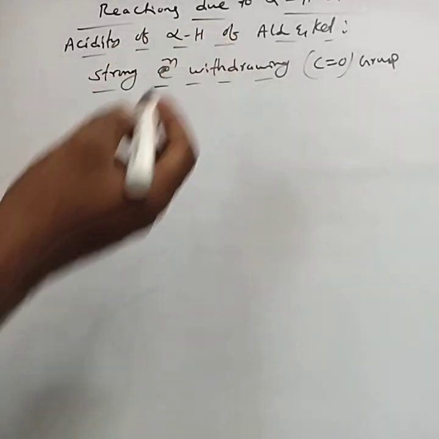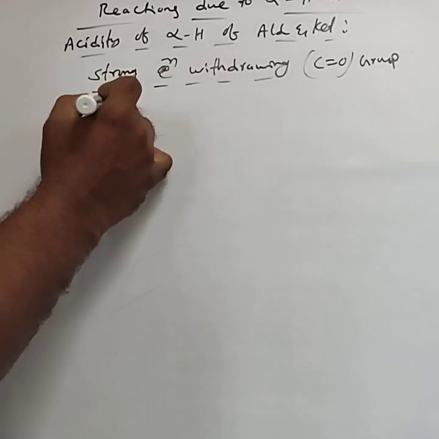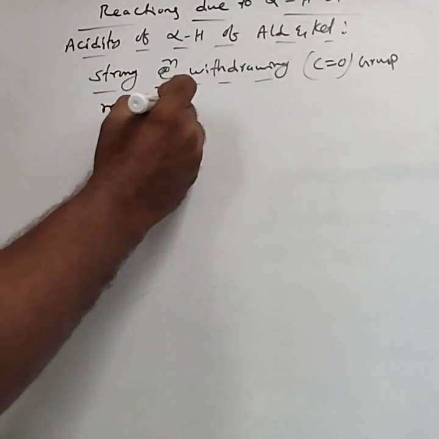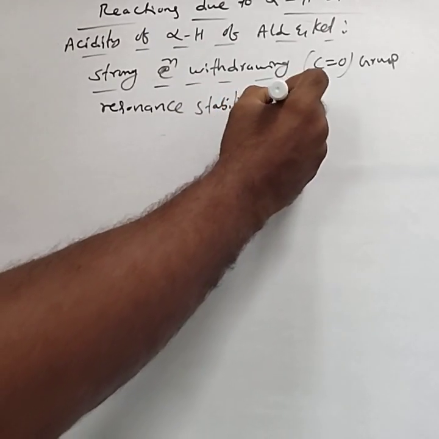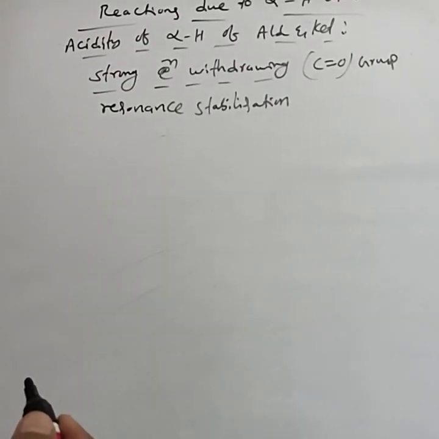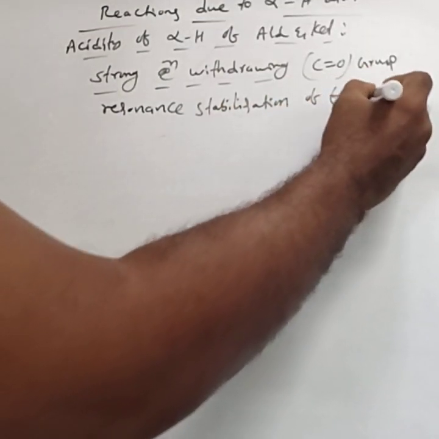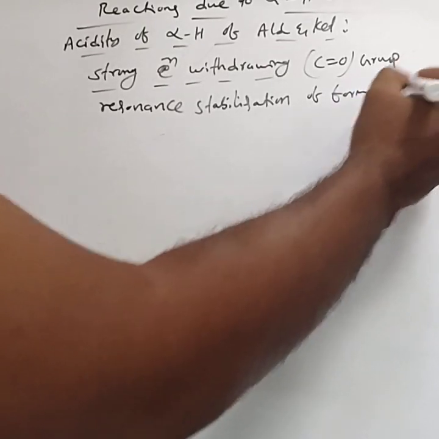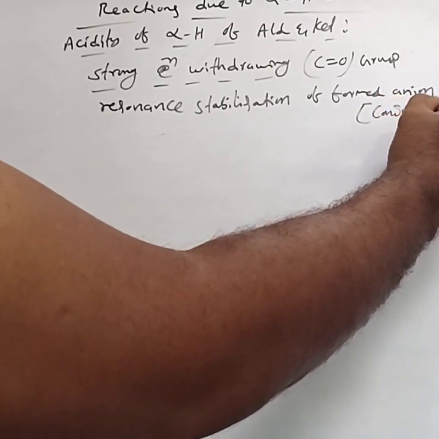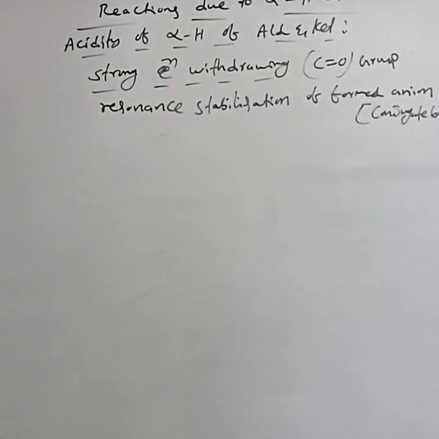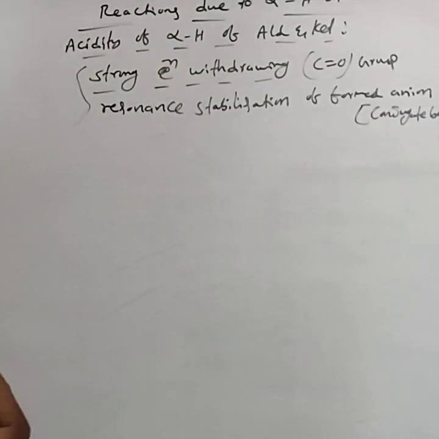And one more is resonance stabilization of the formed anion, or we can consider it as the conjugate base. This is the cause for the acidity of the alpha hydrogen.